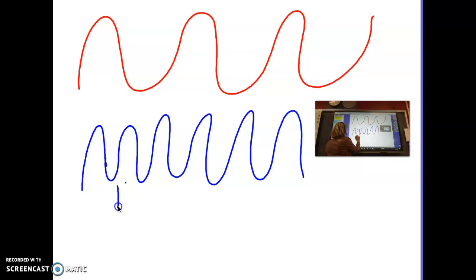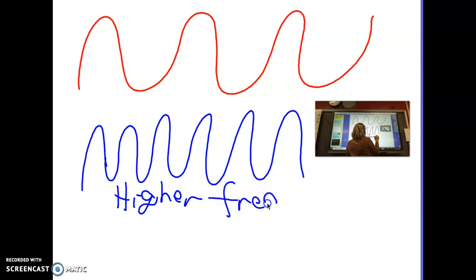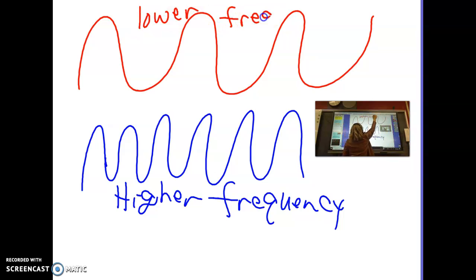So we say this is a higher frequency wave, and the red wave is a lower frequency wave. Higher frequency wave, lower frequency wave.